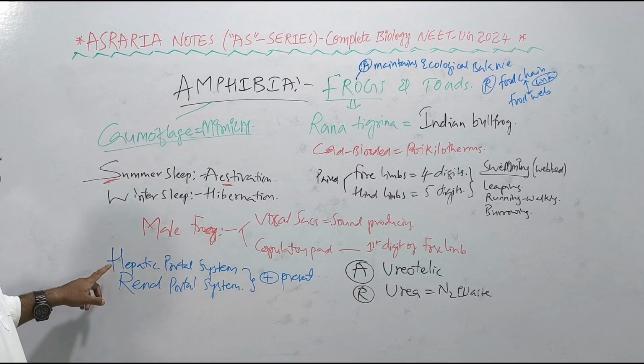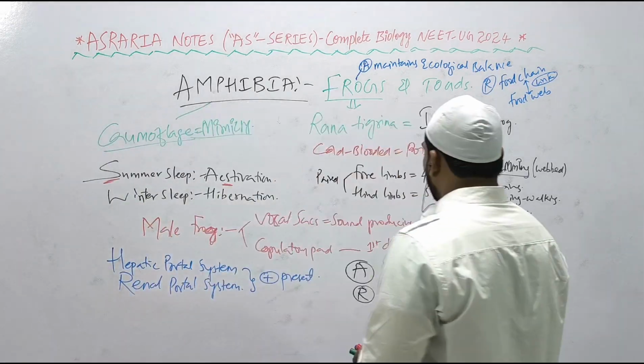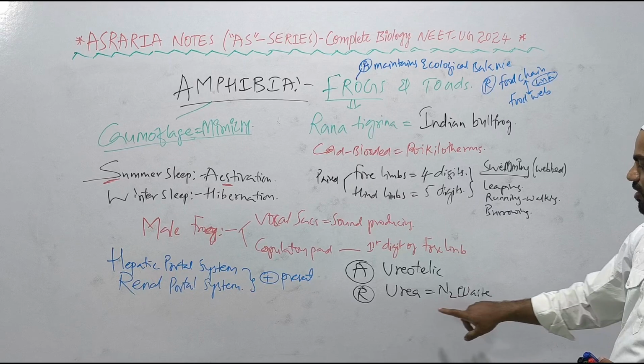Right? In the frog, hepatic portal system as well as renal portal system both are present. Assertion: frogs are ureotelic organisms. Reason: because the excretory nitrogenous waste is urea.